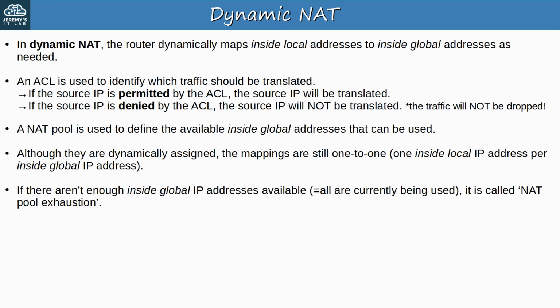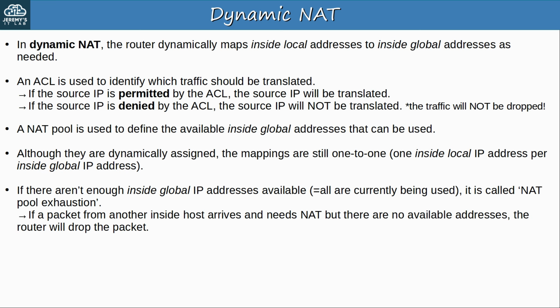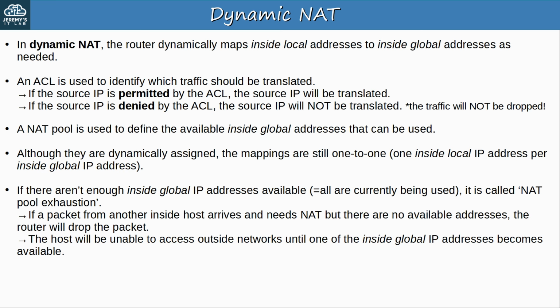What happens if there are no available addresses, but a packet arrives and needs NAT? If a packet from another inside host arrives and needs NAT, but there are no available addresses, the router will drop the packet. The host will be unable to access outside networks until one of the inside global IP addresses becomes available. And how does that happen?